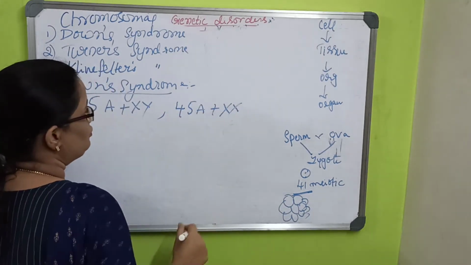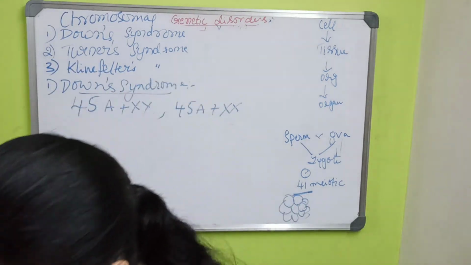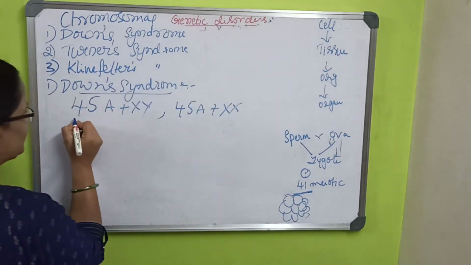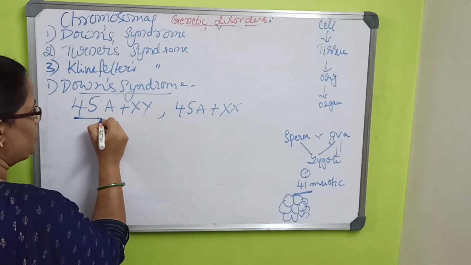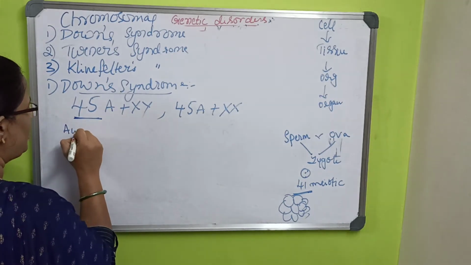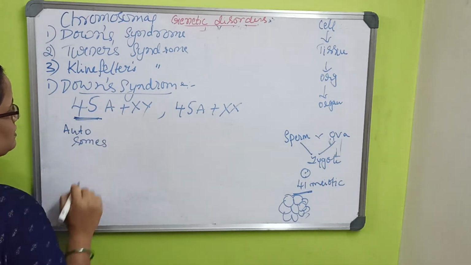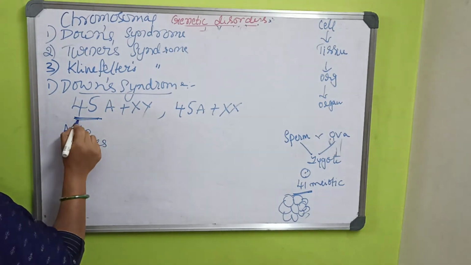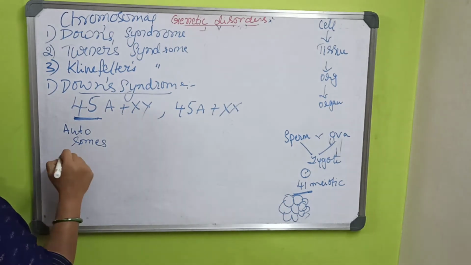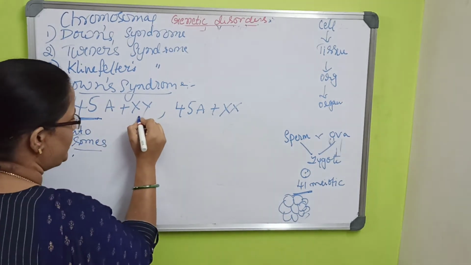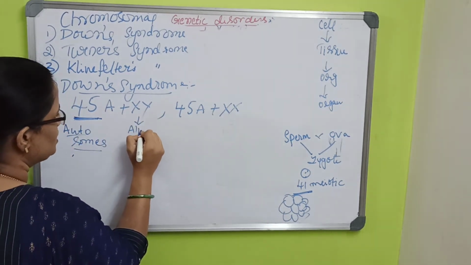You need to know that there are 45 autosomes, which are pairs, but this is the normal count, along with the allosomes.